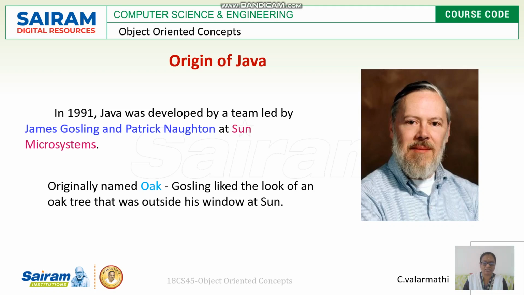James Gosling, the author of this language, was very fond of the oak tree, so that is why it was named Oak. This Java language was developed and released initially by Sun Microsystems.